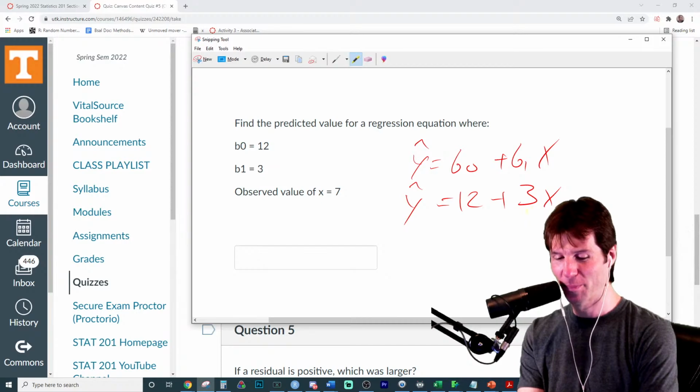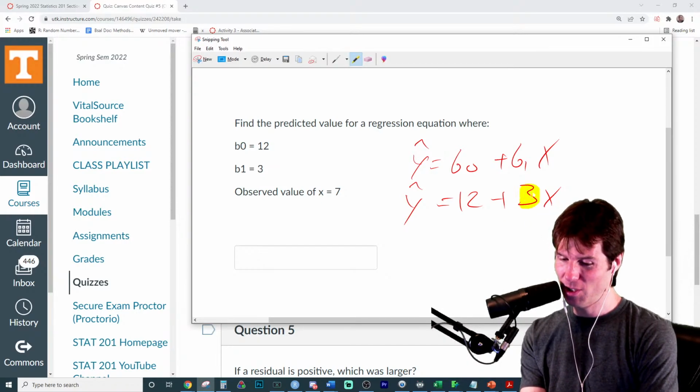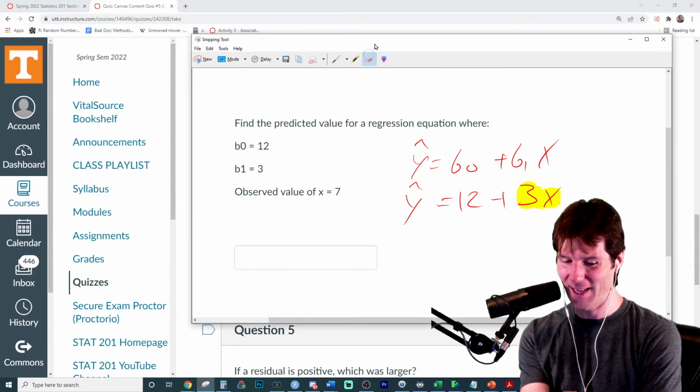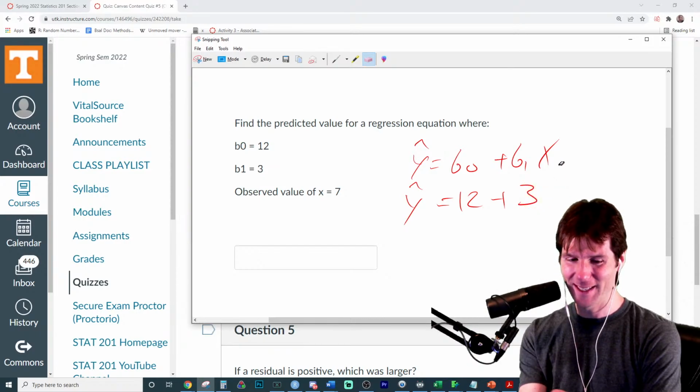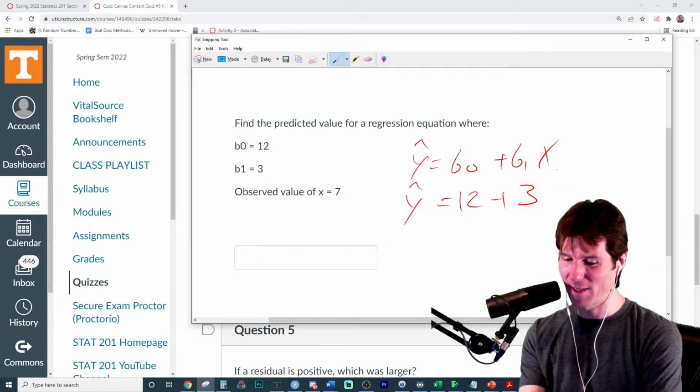I am hamster tier. So we're going to plug in the equation right here, and let's plug in the 7 right here. And then we can solve it out. This one's not that bad.